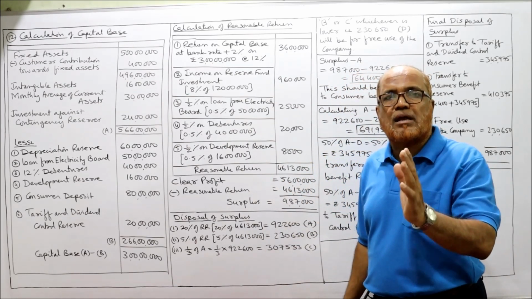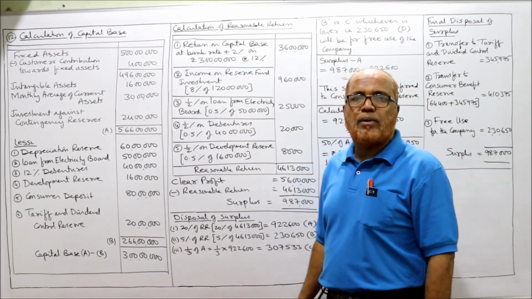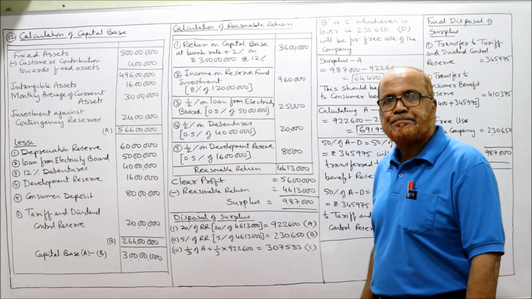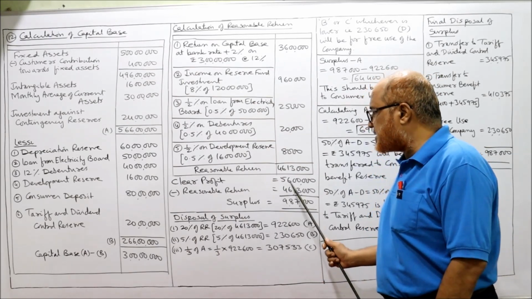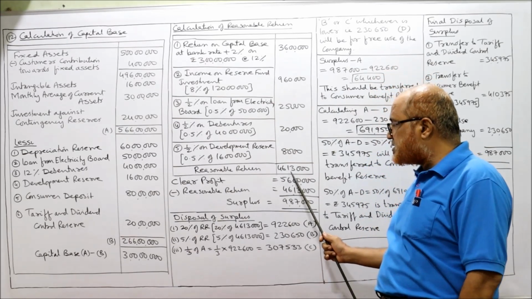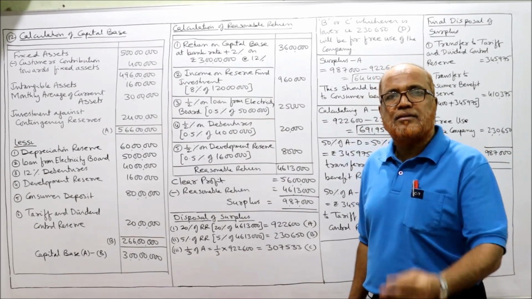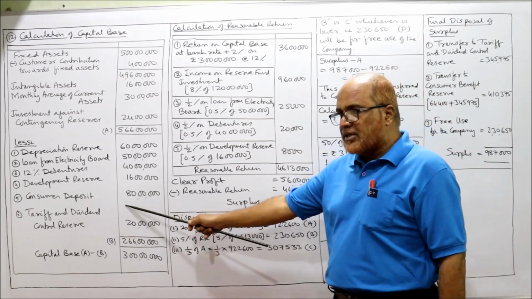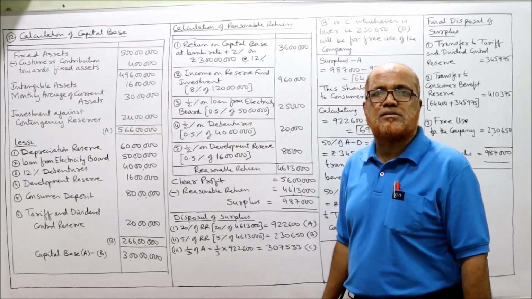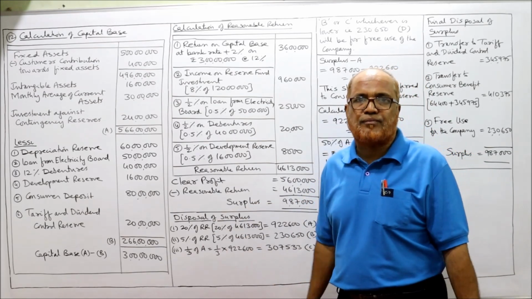The third step, surplus. It's very easy. Clear profit minus reasonable return. Clear profit is given in the problem. The company earned a profit of 56 lakh during the year. The actual profit is 56 lakh, but the reasonable return that the company should earn is 46 lakh 13,000. Subtract it, 9 lakh 87,000 is the surplus. 3 steps completed. Capital base, reasonable return, surplus. Now last and final step, disposal of surplus. This surplus 9 lakh 87,000, how it will be disposed of.